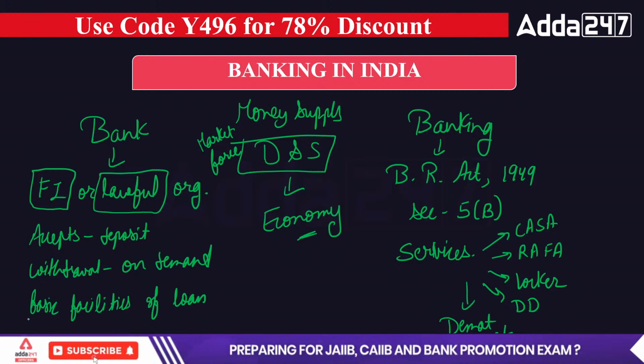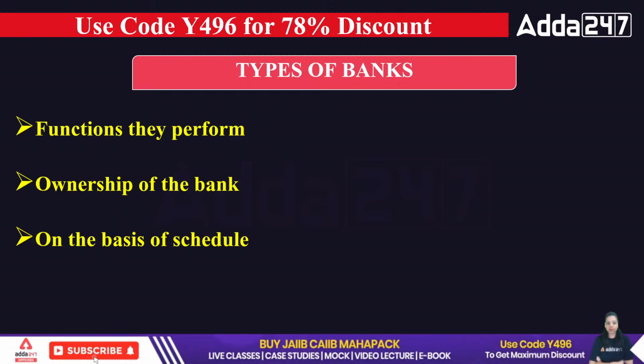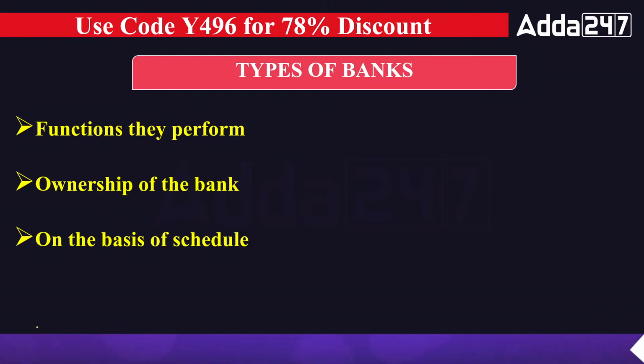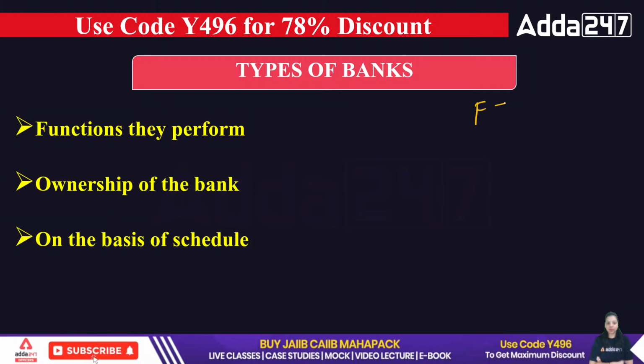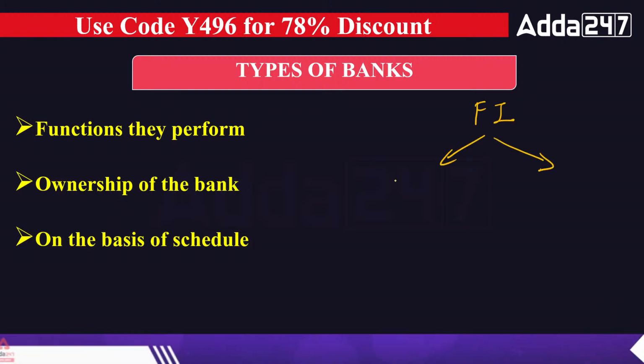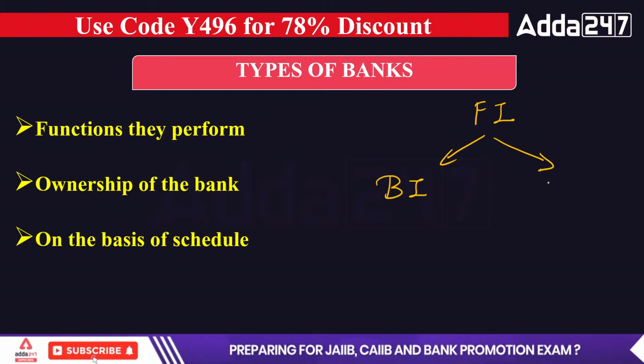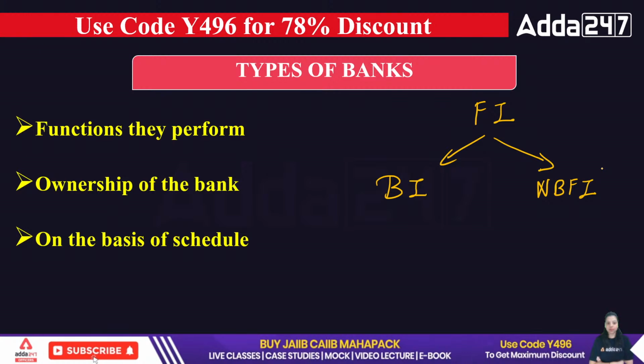Now let's talk about how many types of banks there are. So banks are mainly divided into three categories. You can see here: on the basis of schedule, on the basis of ownership, and on the basis of functions. First of all, if I talk about the financial institution, these financial institutions have been divided into two categories. First, we have banking institutions. Second, we have non-banking financial institutions. Okay, I will explain again. FI stands for financial institution.